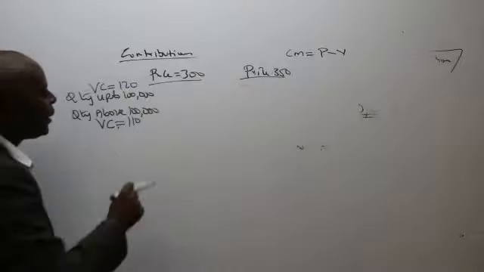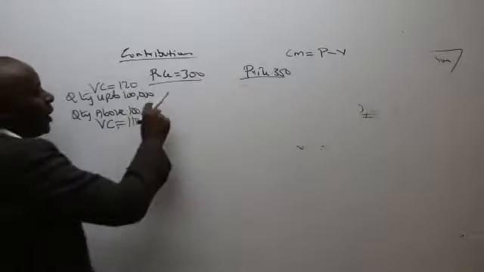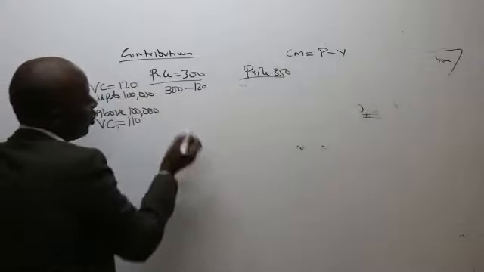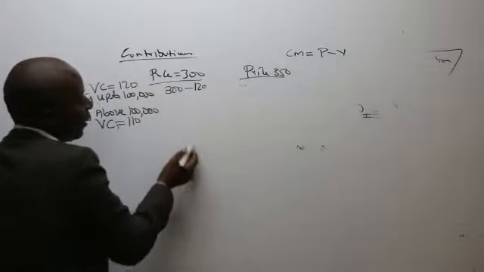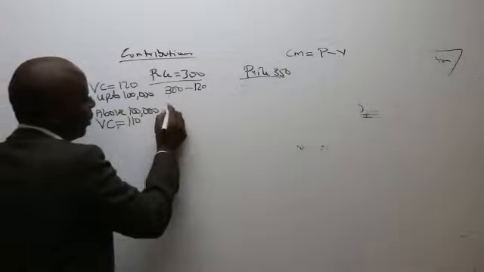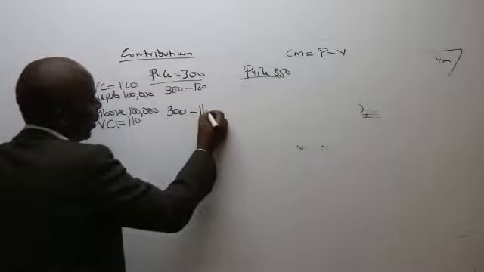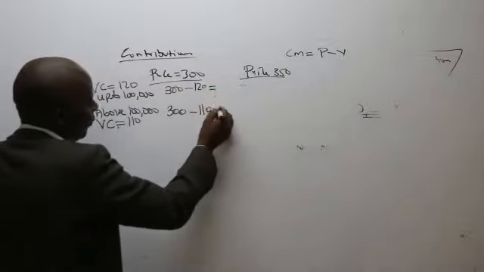Now, when the price is 300 and I want to get contribution margin, I take a price of 300 minus the applicable variable cost of 120. The second scenario is where the price remains at 300, but now variable cost has gone down to 110. Could you kindly give me these figures?